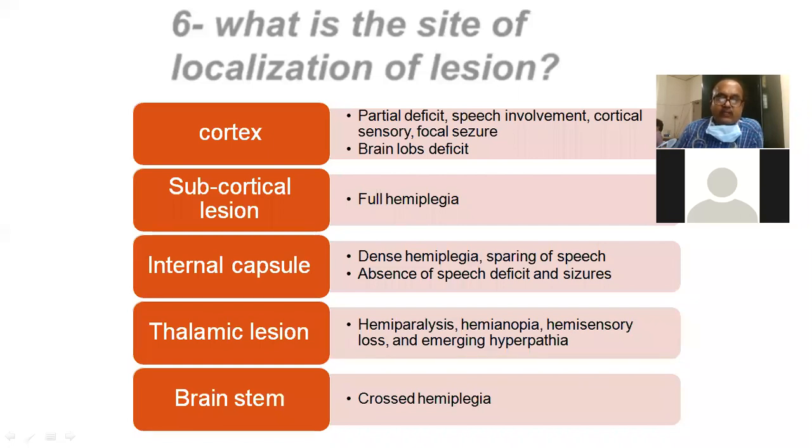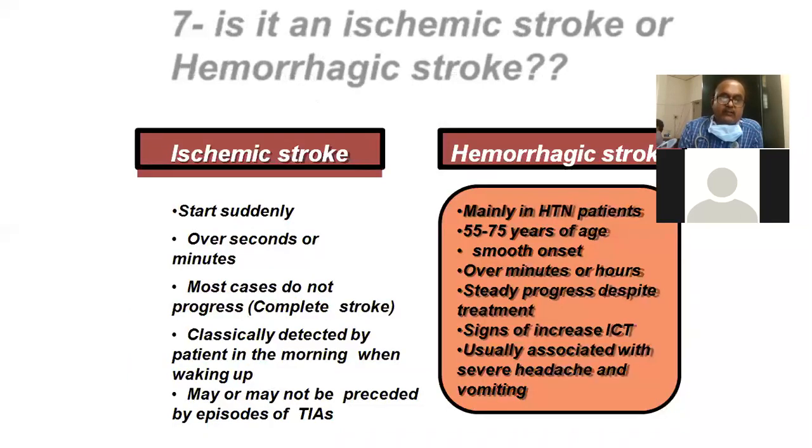Because as you know, internal carotid artery gives first branch ophthalmic artery. So if the block is proximal to the origin of the ophthalmic artery, patient will get loss of vision on the ipsilateral eye, and with contralateral complete hemiplegia, or contralateral homonymous hemianopia also can be there. If thalamus is involved, patient will get either hyperesthesia or anesthesia depending on the type of lesion. If thalamus is also simultaneously involved, patient may get hyperesthesia or hemianesthesia.